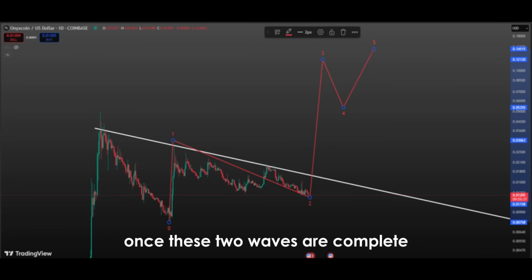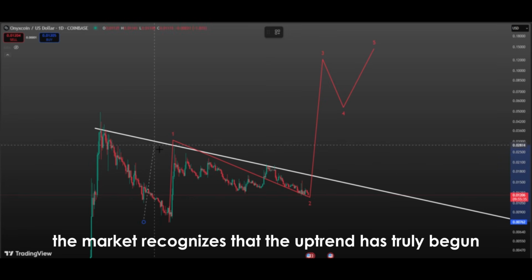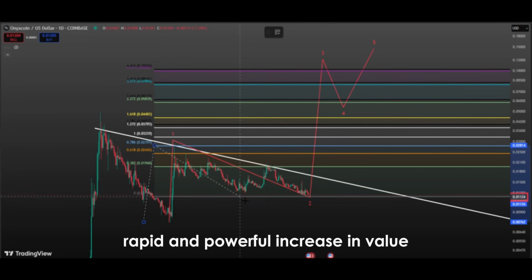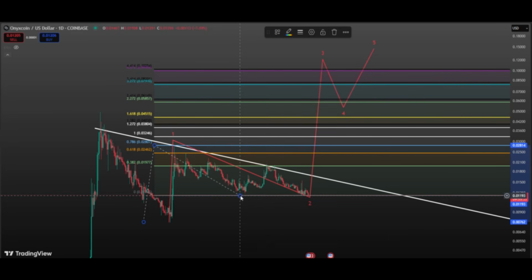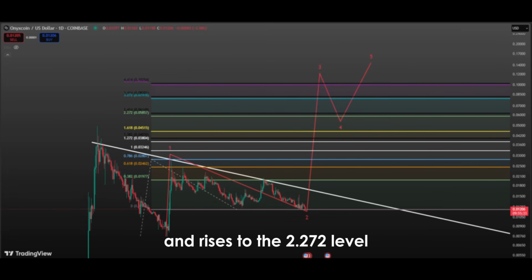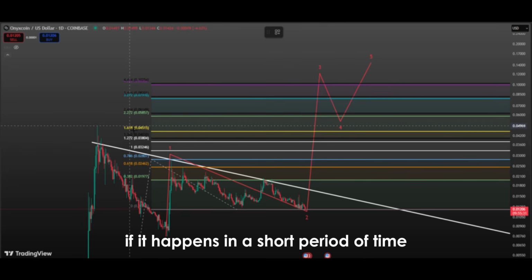Once these two waves are complete, the third wave comes into play, and it is much stronger than the others in terms of both volume and momentum. That's because by then, the market recognizes that the uptrend has truly begun, and a broader group of investors start buying in. This leads to a rapid and powerful increase in value. If, after the second wave, the price moves into the third wave and rises to the 2.272 level, this would mean a 400% increase, a very significant potential return for investors if it happens in a short period of time.